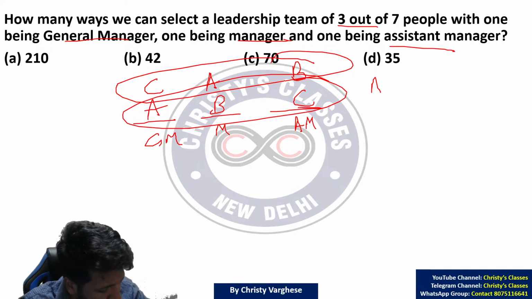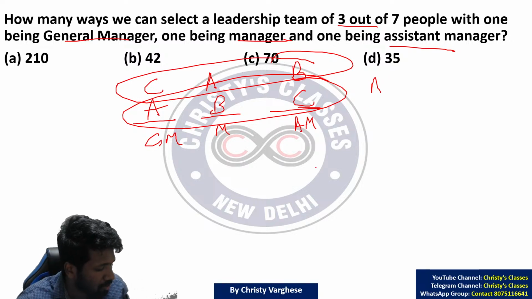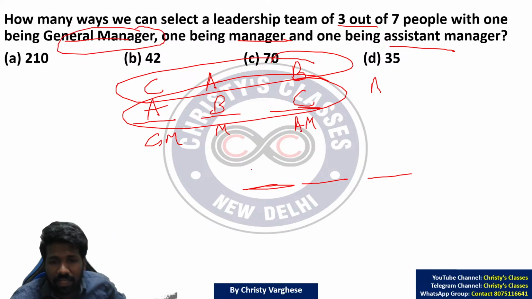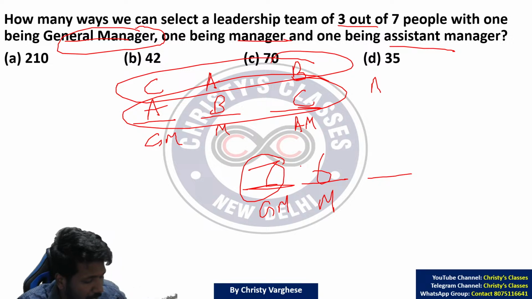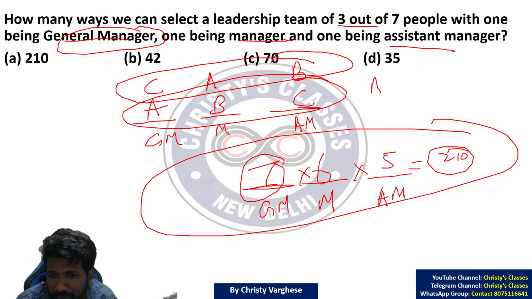What does order matters and not matters mean? Order matters means you have to use fundamental principle of counting. So fundamental principle of counting means first person, the general manager can be selected in 7 ways. Na? Manager can be selected in 6 ways only because the general manager cannot be the manager also. Similarly, assistant manager can be selected in 5 ways only. So 7 into 6 into 5 ways. 7 into 6 into 5 is 210. That is the easier way to do this.